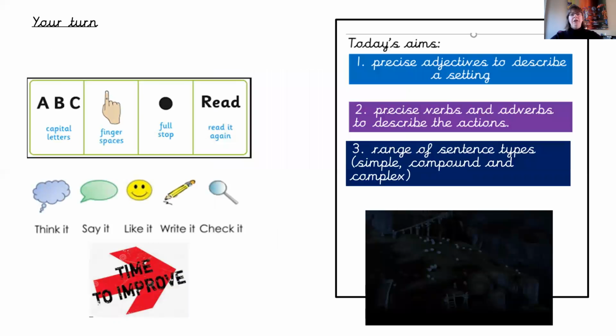Okay, now it's your turn. You've got the picture there and your success criteria. So remember, I'd like at least one sentence describing this picture, but if you're going to challenge yourself, 2 would be even better. Pause the video and off you go. Fabulous job. Don't forget to read your sentences out loud so that you can check that they make sense. Okay, next one, moving on.